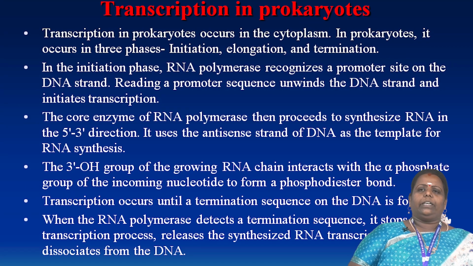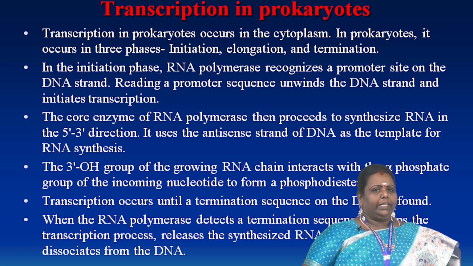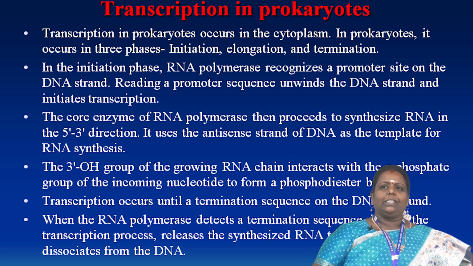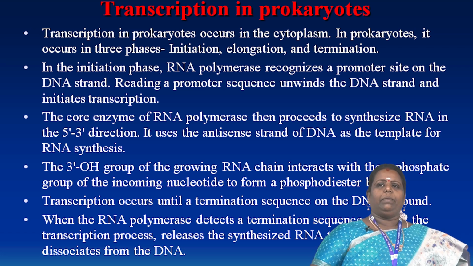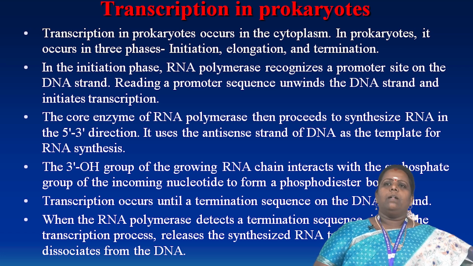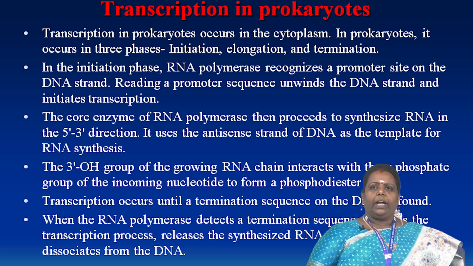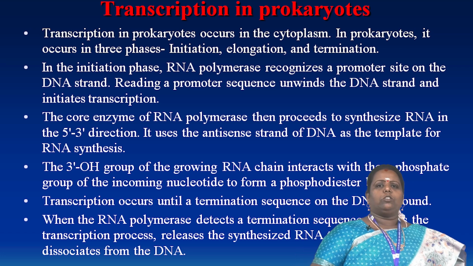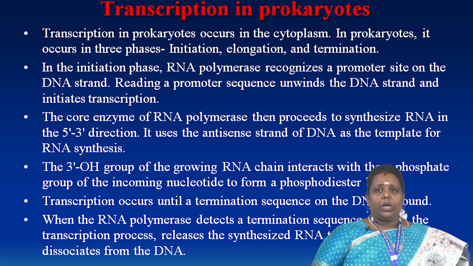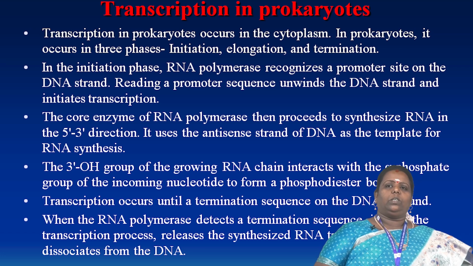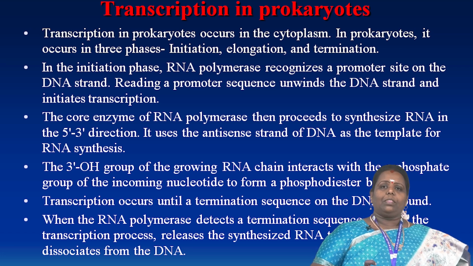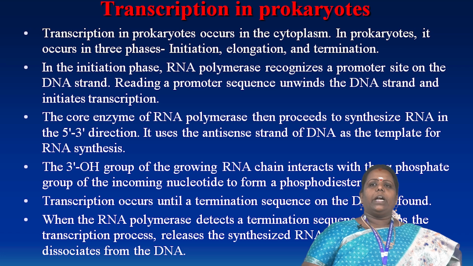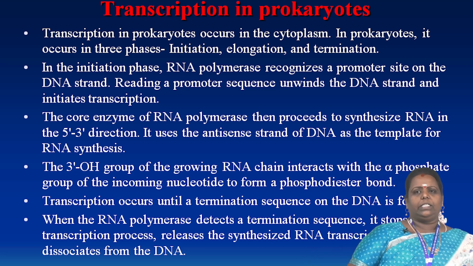Transcription occurs in both prokaryotic and eukaryotic cells. In prokaryotic cells, it occurs in the cytoplasm. It also has three phases: initiation, elongation, and termination. RNA polymerase recognizes the strand. The core enzyme participates and synthesizes the RNA, normally in the 5' to 3' direction, with a complementary template formed. It uses the antisense strand of DNA as a template for RNA synthesis.